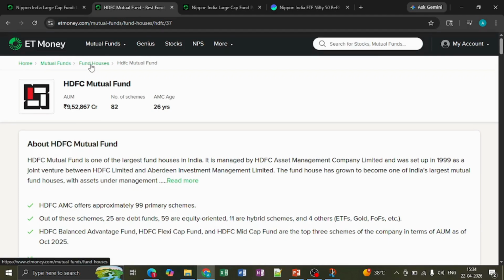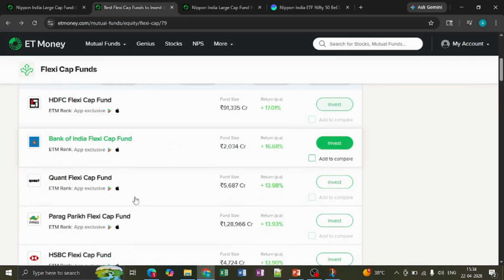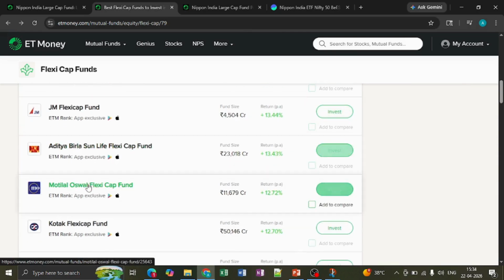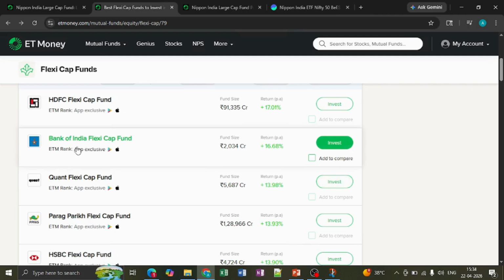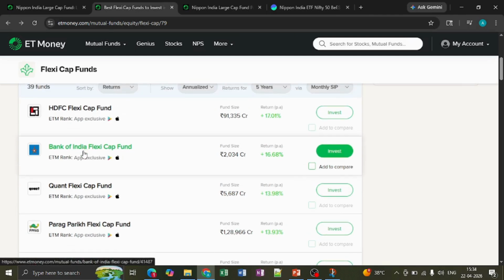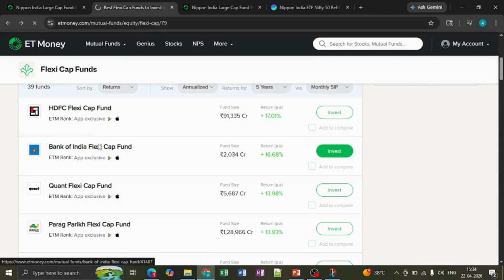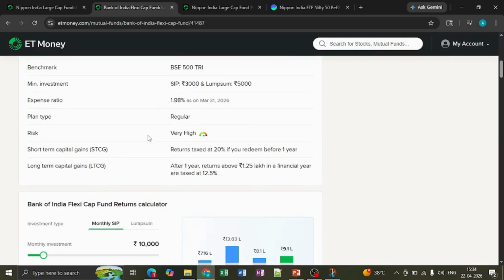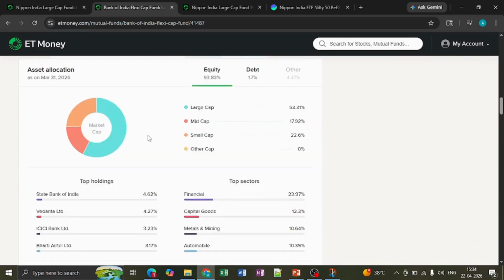the one more is, let me go back. This is the first one, and then the second one was, where is my Bank of India? Here it is. Bank of India, they have just started it, but looking at their way of investing and their allocation across different funds, I feel good.